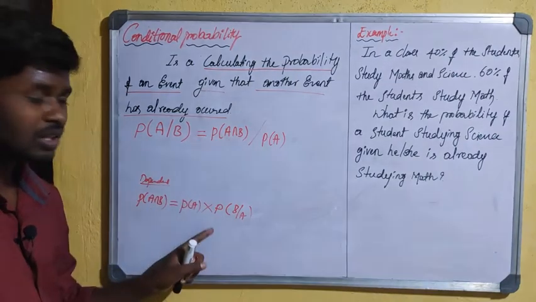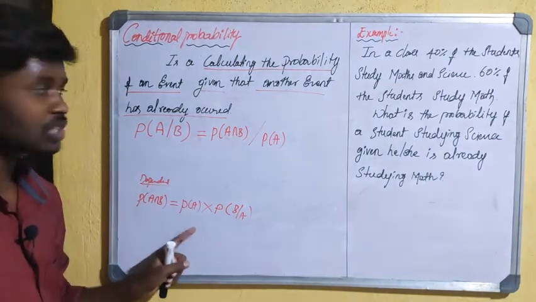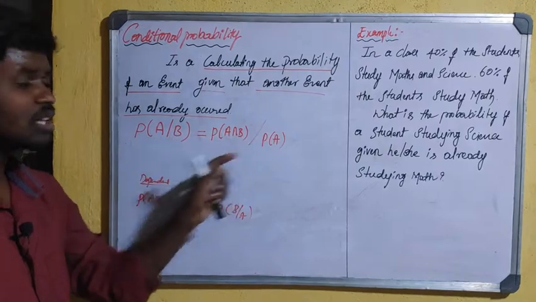This is the difference between the dependent event under the multiplication rule and conditional probability.